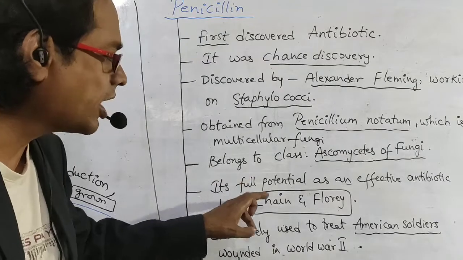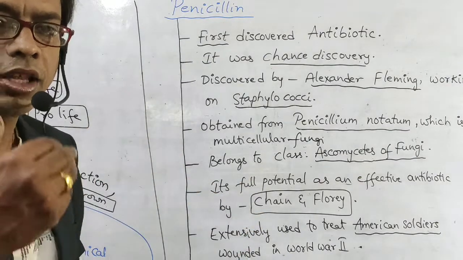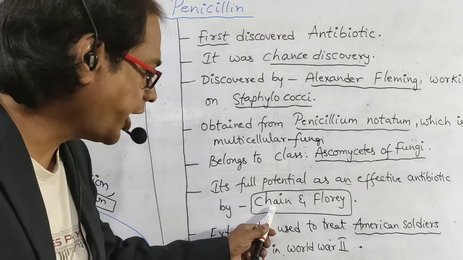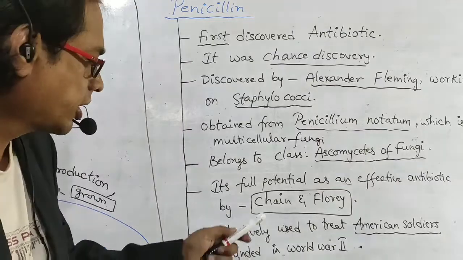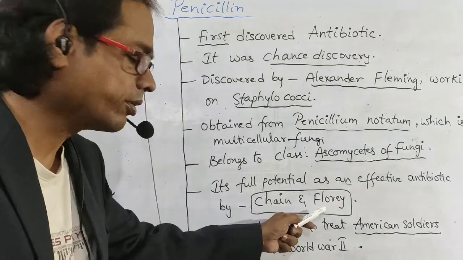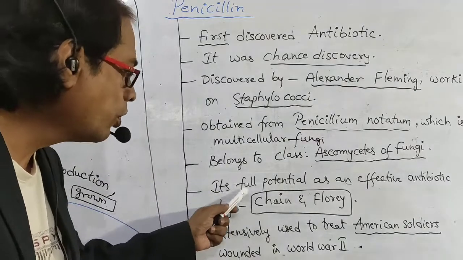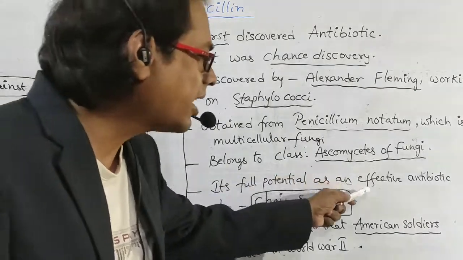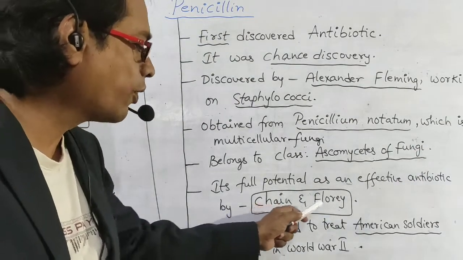Its full potential as an effective antibiotic was established by another two scientists, that is Chain and Florey.